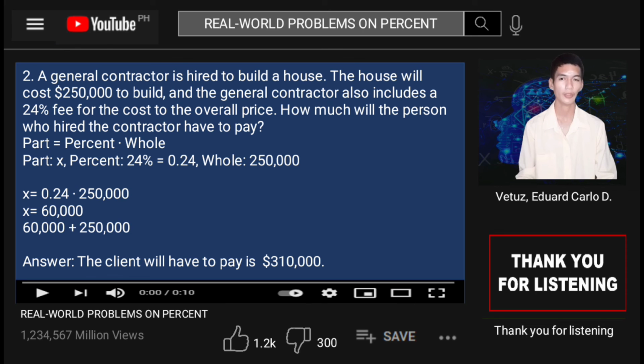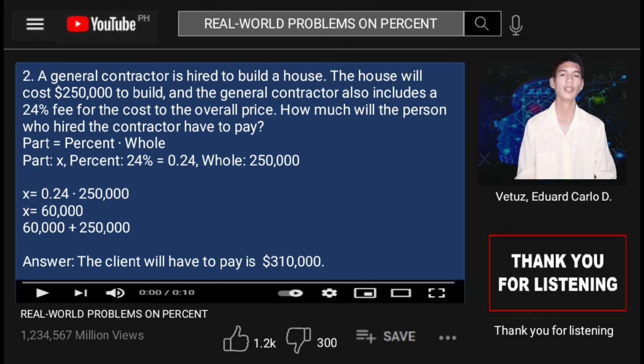How much will the person who hired the contractor have to pay? For this problem, use the first method: find the fee, and then add it to the cost using part is equal to percent multiplied by whole.